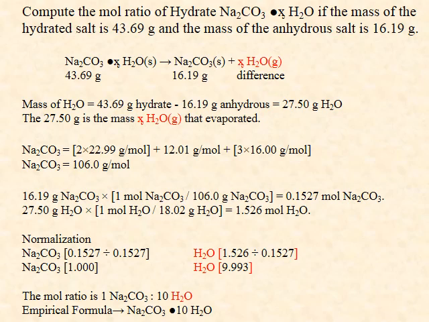We follow the same procedure with the 27.50 grams of water. We use the molar mass of water in the form 1 mol of H2O per 18.02 grams of H2O. So the grams of H2O cancel and the output is 1.526 mol of H2O. What follows is the usual normalization step, using the smallest number of moles as the divisor of both quotients. After rounding off, we get the formula for sodium carbonate decahydrate, a hydrated salt having 10 water molecules per empirical unit.